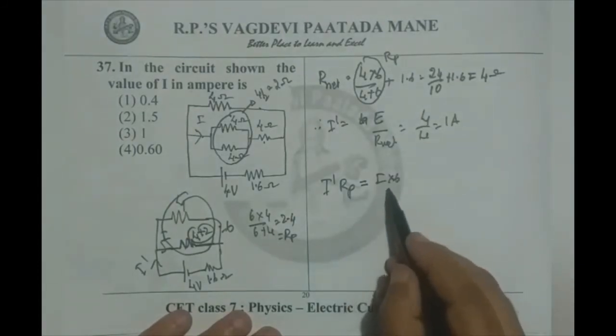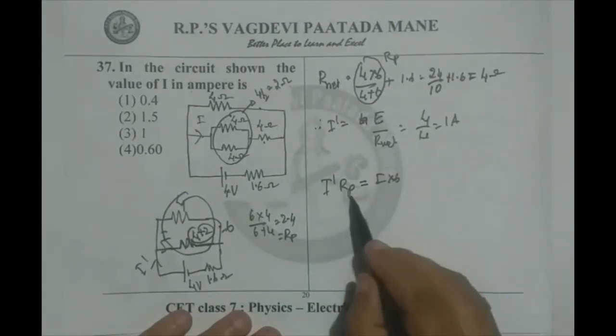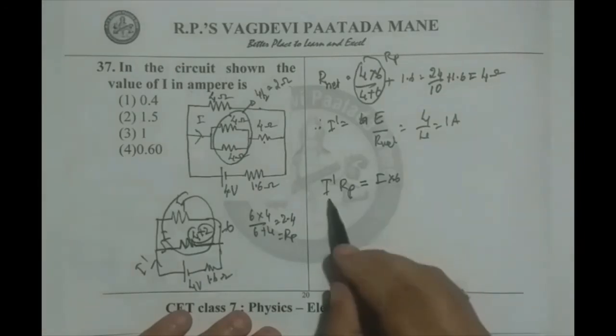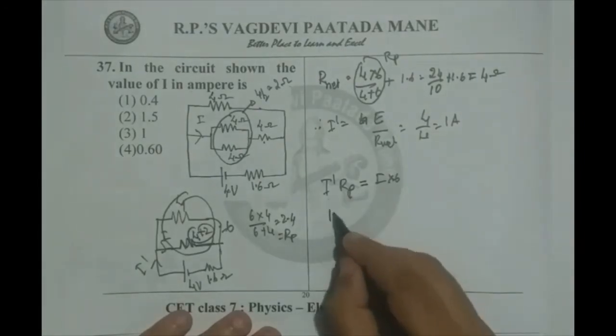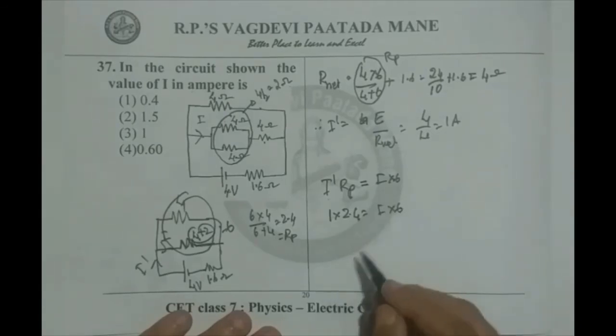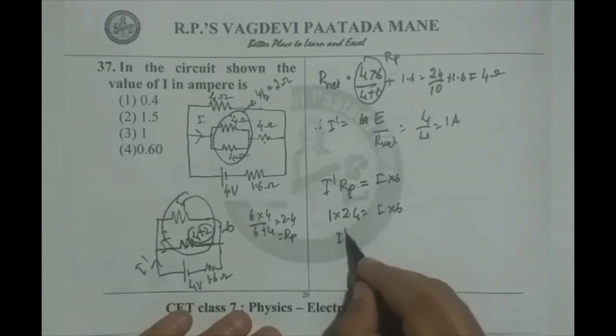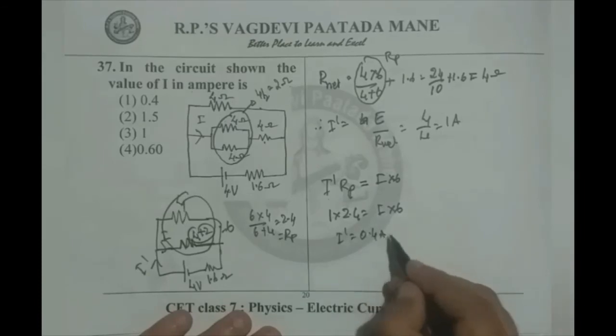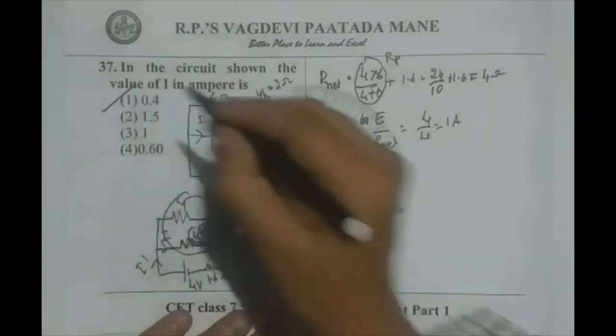So 2.4 is RP, and I dash we know is 1, so 1 into 2.4 equals I into 6. Therefore, I amounts to be 0.4 ampere. Option 1 is correct.